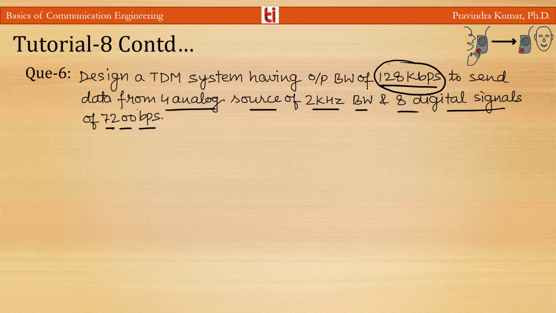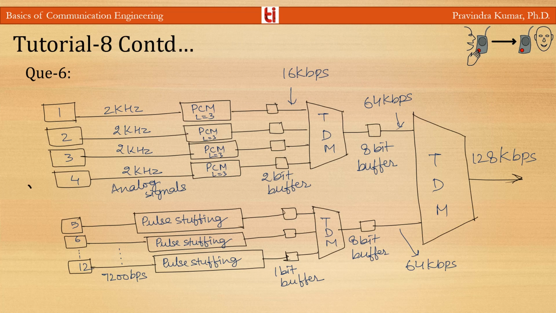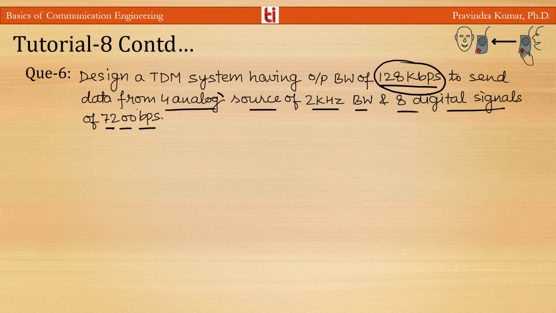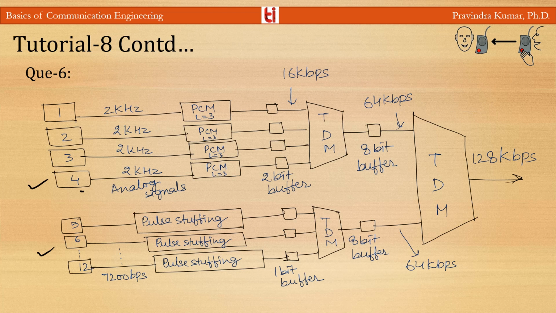We have to design the system using TDM, which is having 128 kbps. So here you can see there are four analog sources and eight digital sources.